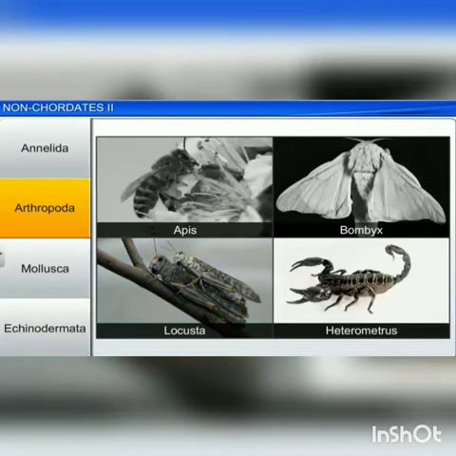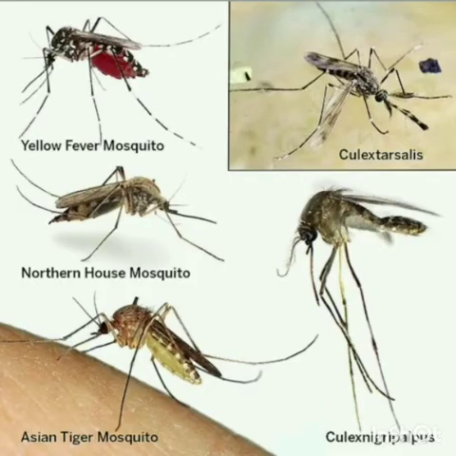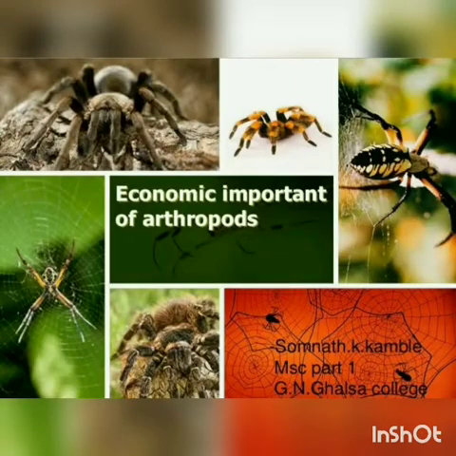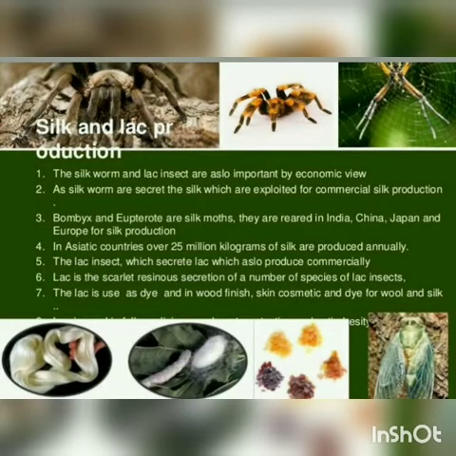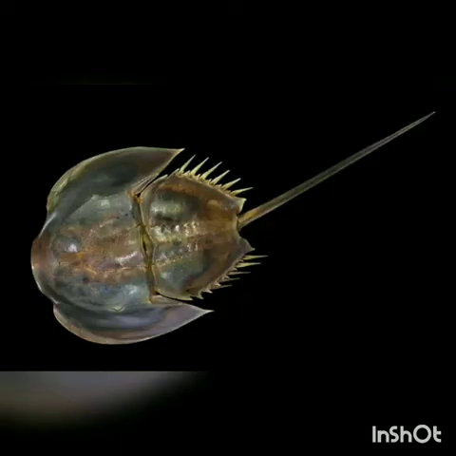And there are some other arthropods which act as vectors. They are Anopheles, Culex and Aedes mosquitoes. Some arthropods are economically important insects such as Apis, honeybees, Bombyx, silkworm and lac insects. There is a living fossil in arthropods called Limulus. You can see Limulus in this picture.